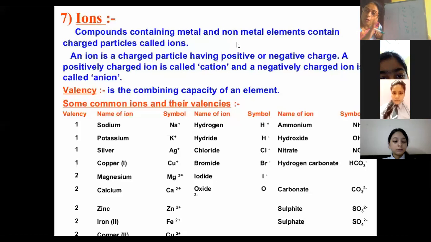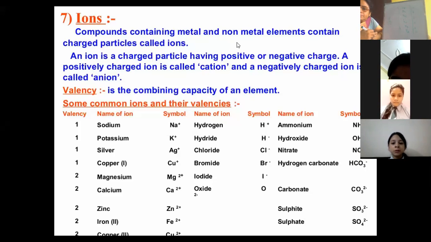So out of 118 elements, only 6 are stable, those whose octet is complete, whose last shell contains 8 electrons. So how many are left? 112 unstable elements.